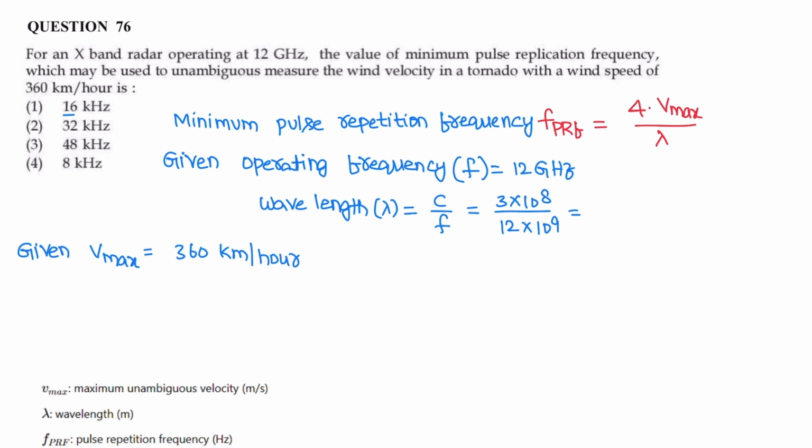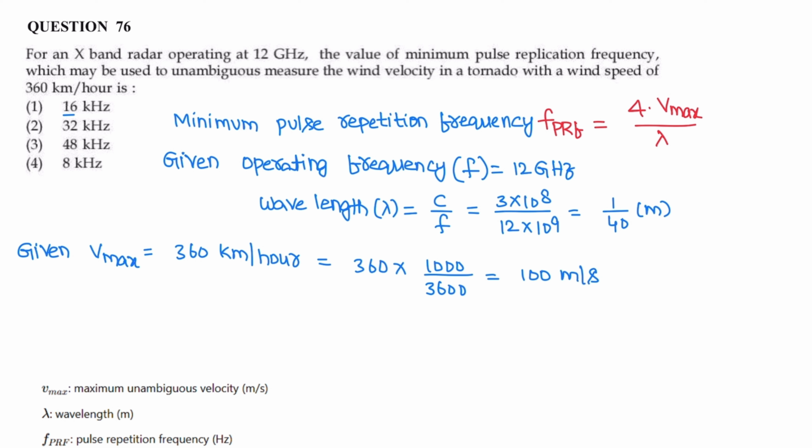The wavelength corresponding to 12 GHz is 3 into 10 power 8 divided by 12 into 10 power 9. That is lambda is equal to C by F. So its value is 1 by 40 meters. Given velocity 360 kilometers per hour, convert this velocity into meters per second. 1 kilometer is 1000 meters and 1 hour is 3600 seconds. So its value is 360 by 3600, 1000 by 10 is 100 meters per second.